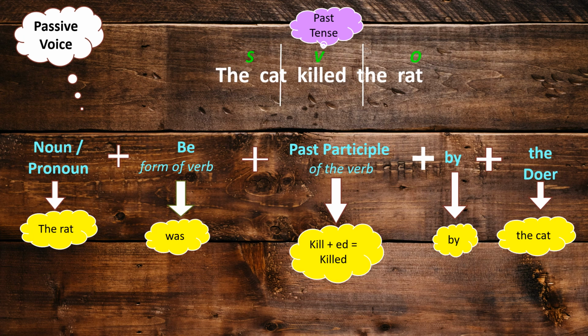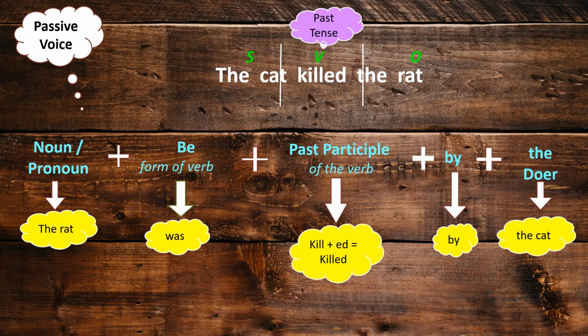Now, what are the be form of verbs that we know? Am, is, are, was, were. Okay. Now, what is the tense of the verb given? Killed. What is the root form of the verb killed? Kill. Now, tense is past tense and the root verb is kill. So, what should we do? How to form the past participle? Kill plus ed, killed. Okay. Now, since this is in the past tense, you have a choice of choosing between was and were. So, let's keep that aside. Who's the doer? Cat.